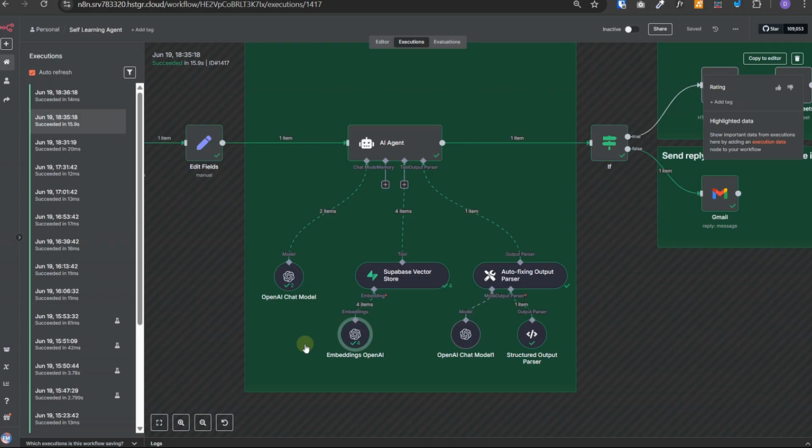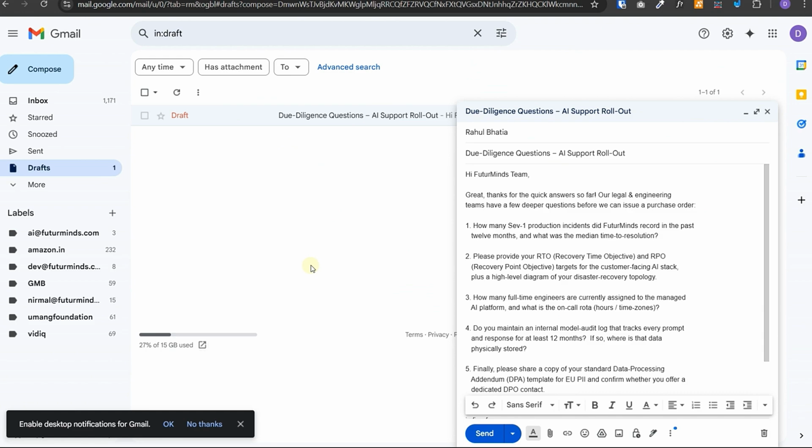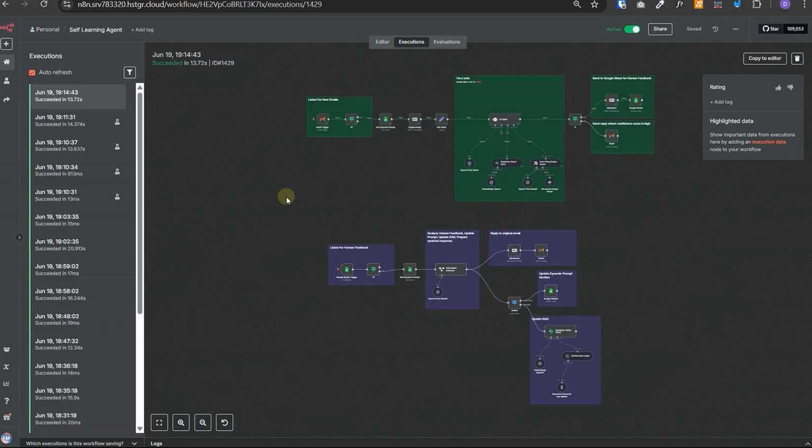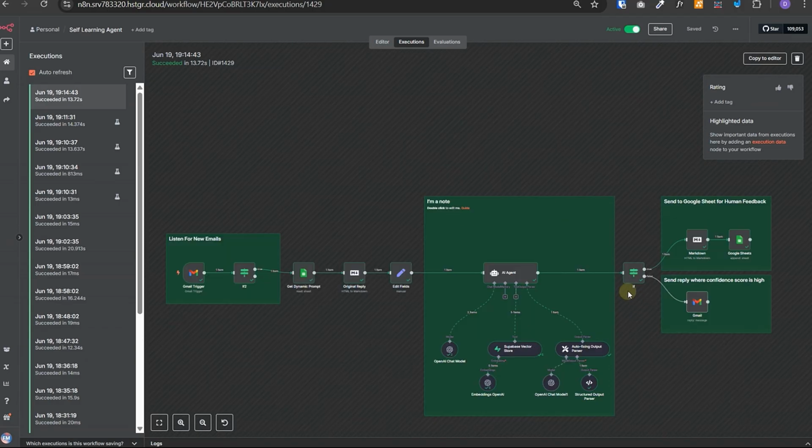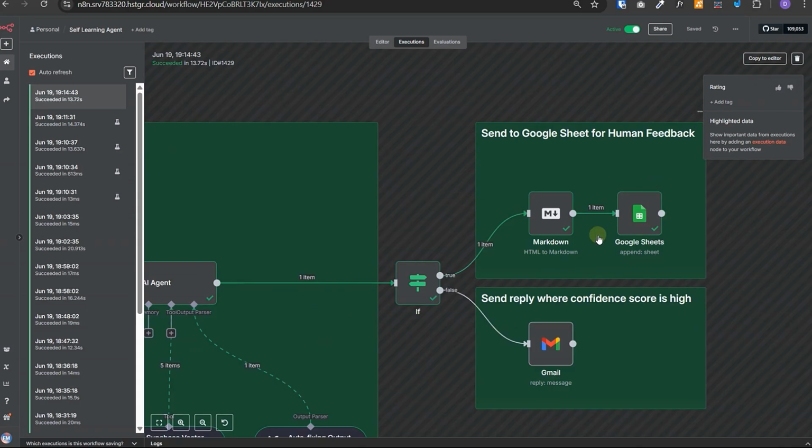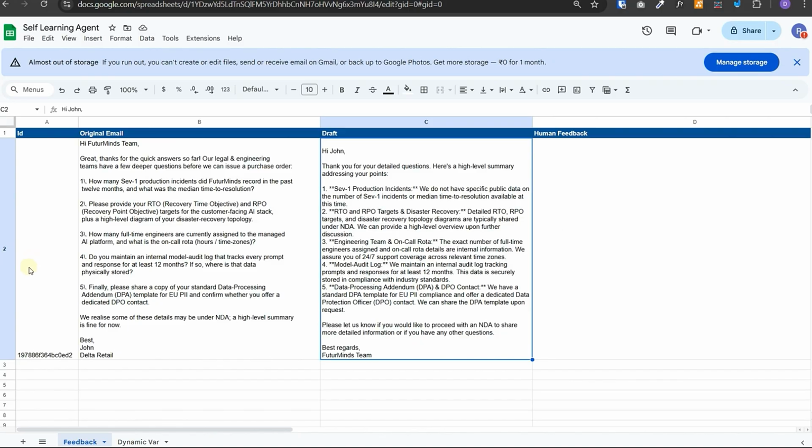Now let's ask something that it doesn't know and see how it acts. Let's send another email and ask more in-depth questions that the AI agent wouldn't know about. And let's see how the workflow executes. And the workflow execution is complete. And this time, instead of sending the reply, it took this route where it saved the email details and the response that it drafted in the Google Sheets to get human feedback. So this is our Google Sheet, and as you can see, we have the original email and the draft that it created, and now it's waiting for the human feedback.